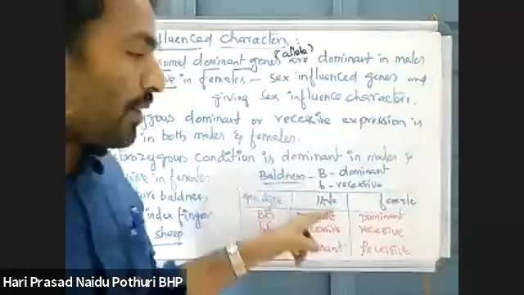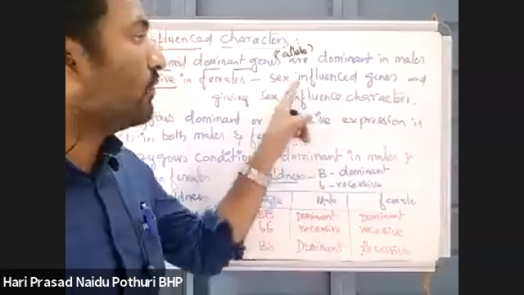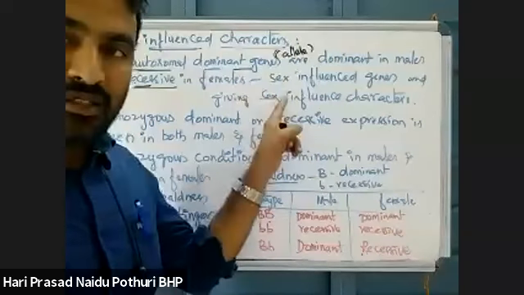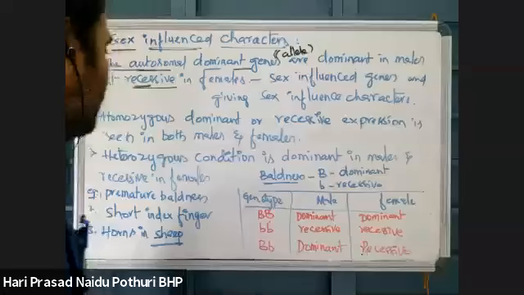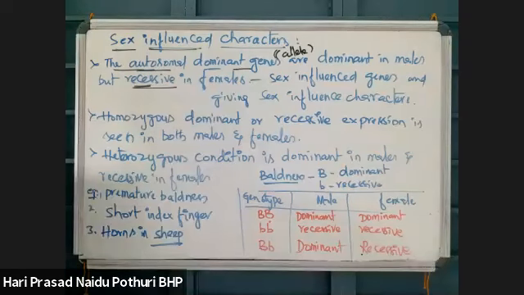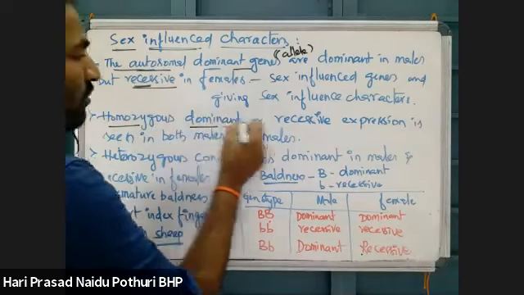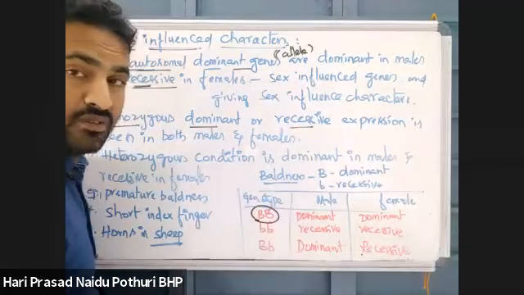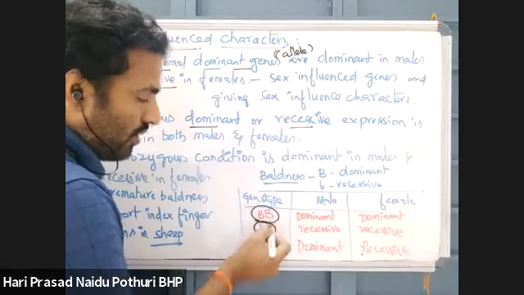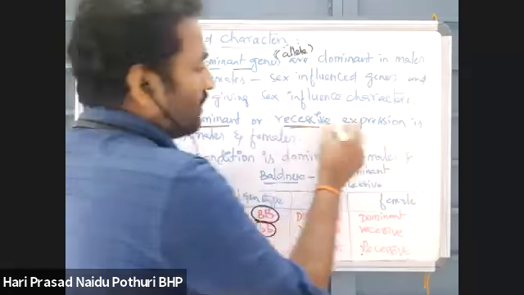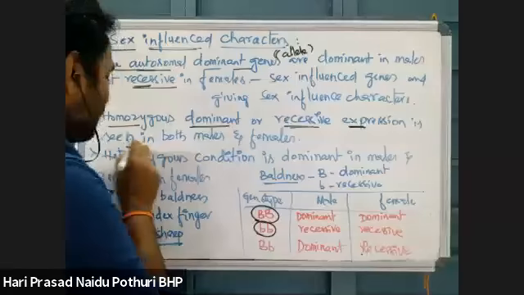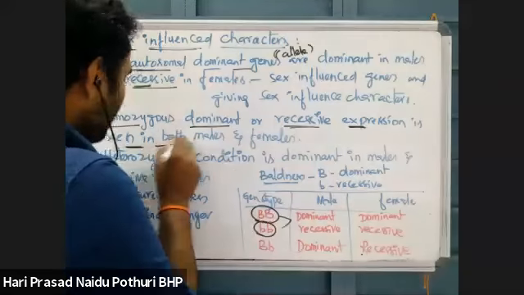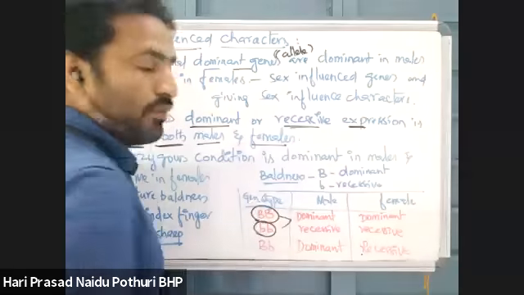The genes which carry such a pattern of inheritance are called sex influenced genes, and the characters are said to be sex influenced characters. Here, homozygous dominant and homozygous recessive expression both take place in both males and females.